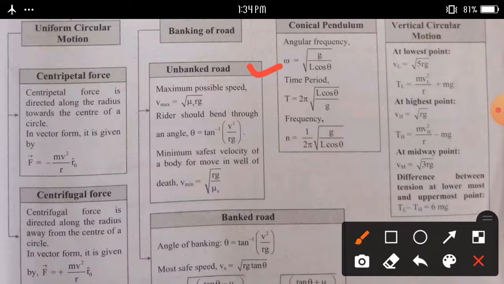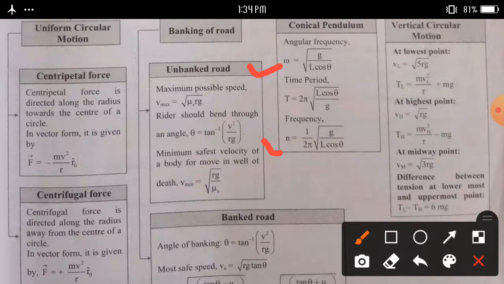Time period T is equal to 2π square root of L cos θ upon g. And next derivation, frequency. Frequency is the reciprocal of the period, so we can write n is equal to 1 upon 2π square root of g upon L cos θ.